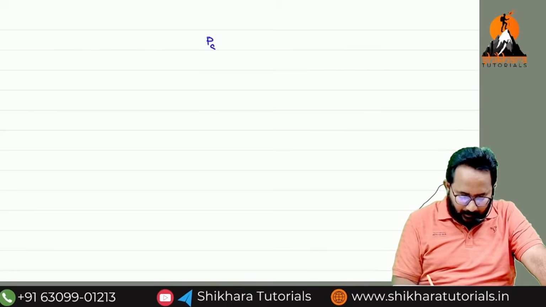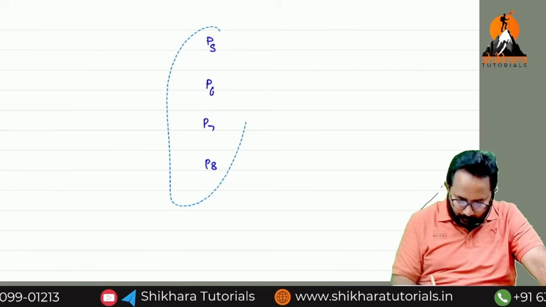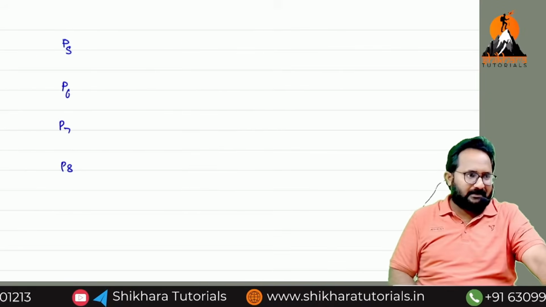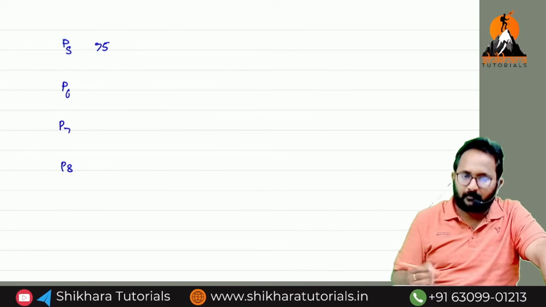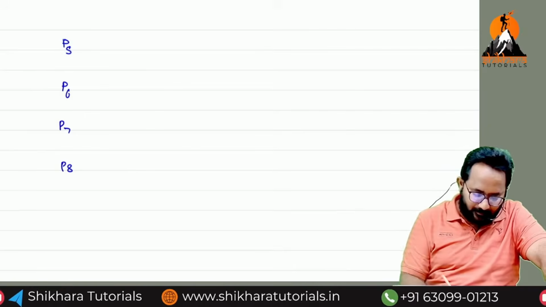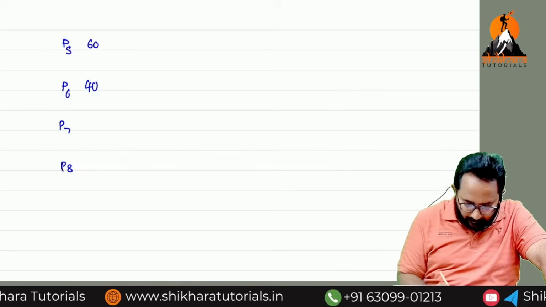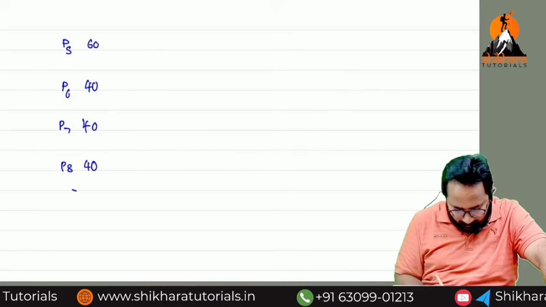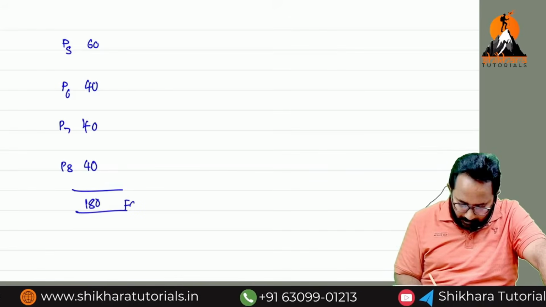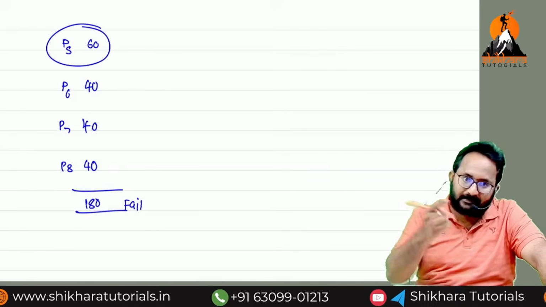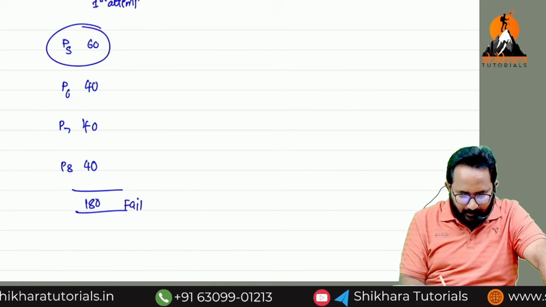Paper 5 and paper 6, paper 7 and paper 8. Now, I will just give random marks. 75 you got, not 75, 60 you got exactly. 40, 40, 40. Fail or pass? Fail only. How many marks? 180. But this you can claim as what? Exemption. This is your first attempt. Second attempt.